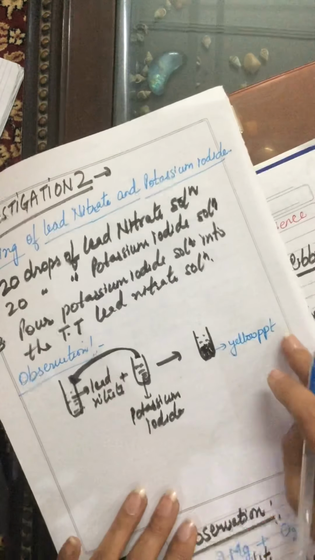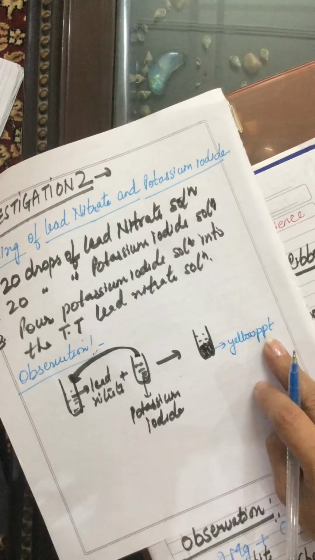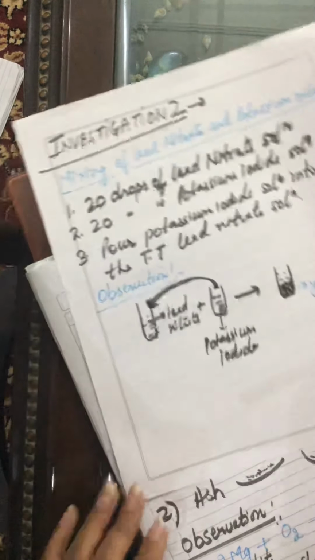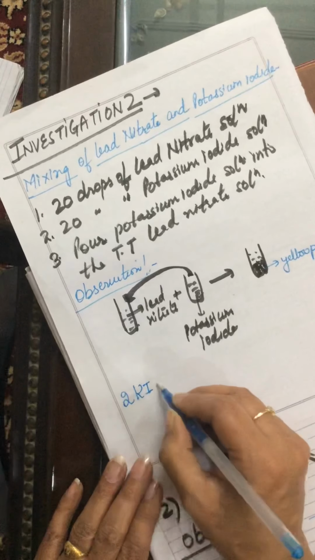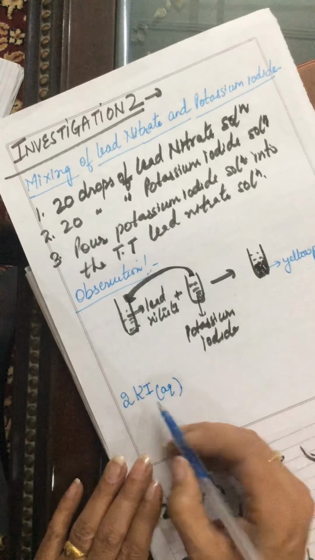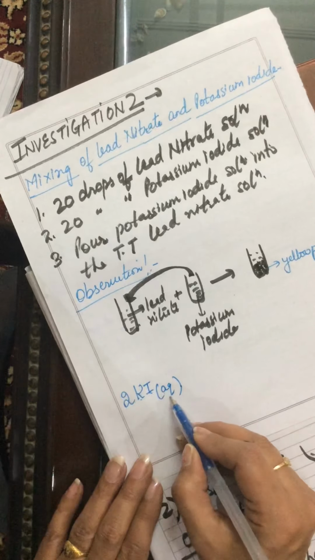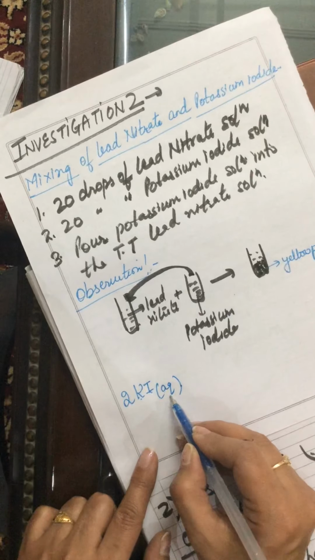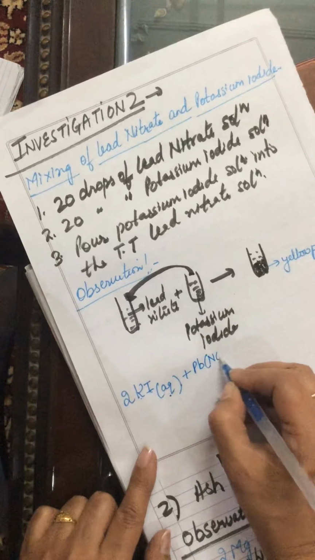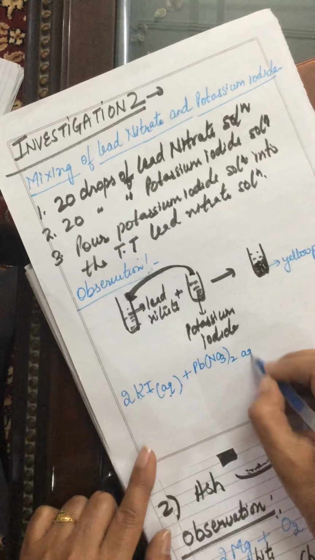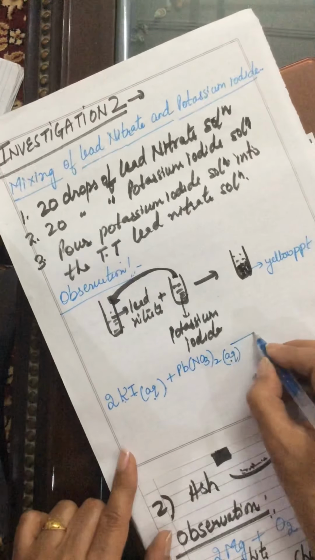Precipitate can be written using PPT symbol. So what happens here is potassium iodide aqueous. Aqueous means its solution in water. Lead nitrate aqueous, its solution.